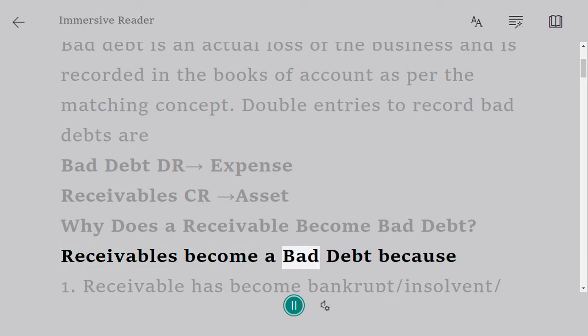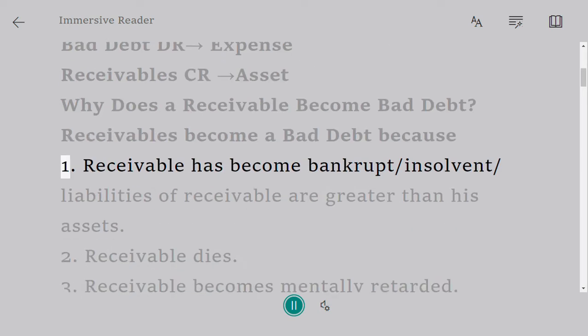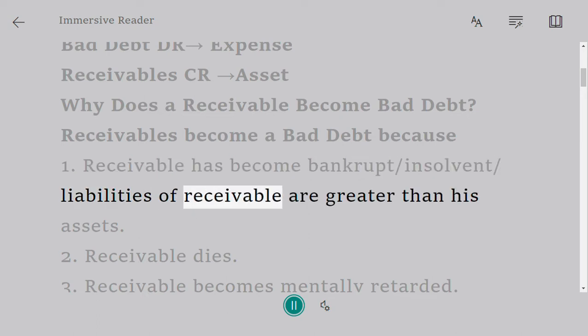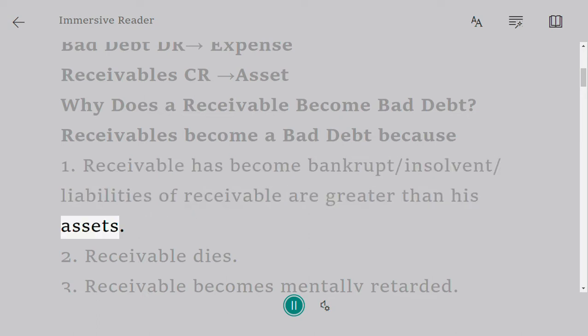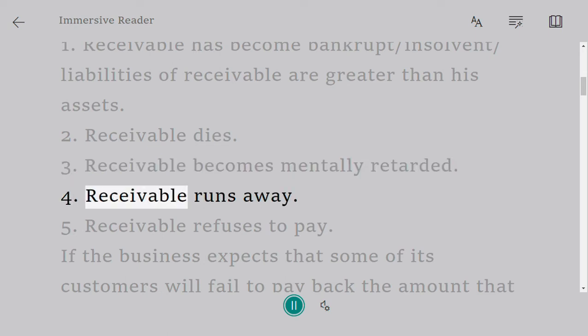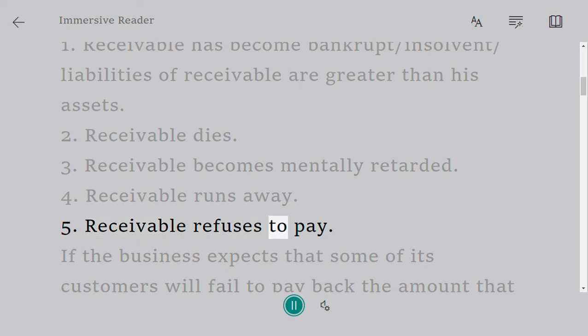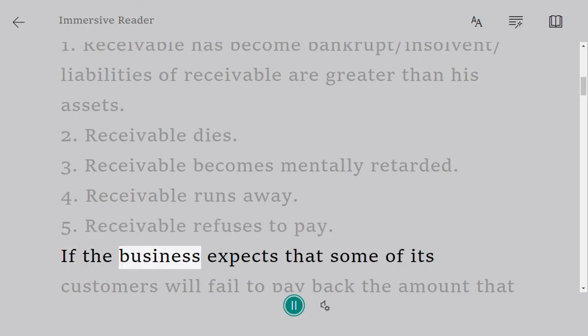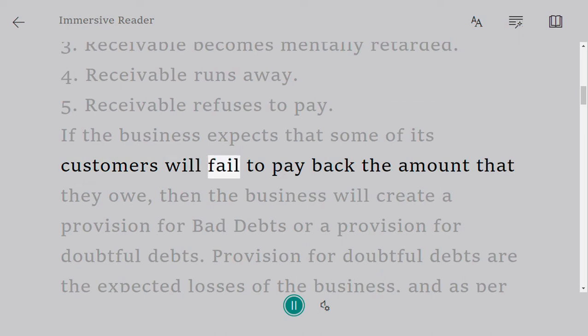Why does a receivable become bad debt? Receivables become a bad debt because: 1. Receivable has become bankrupt or insolvent, meaning liabilities of the receivable are greater than his assets. 2. Receivable dies. 3. Receivable becomes mentally retarded. 4. Receivable runs away. 5. Receivable refuses to pay.